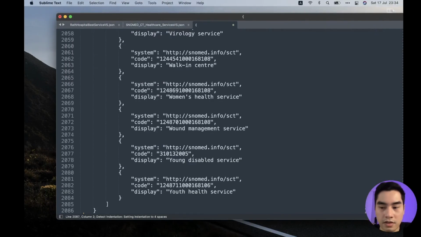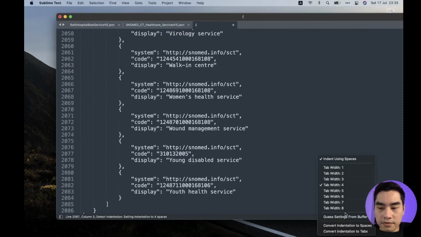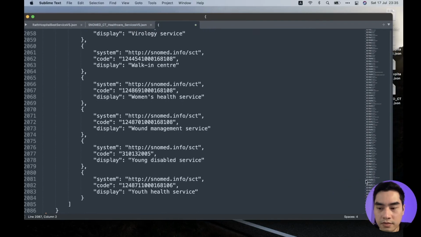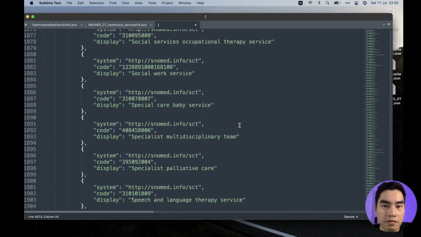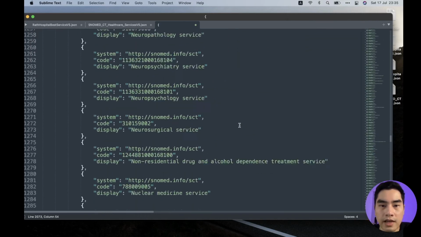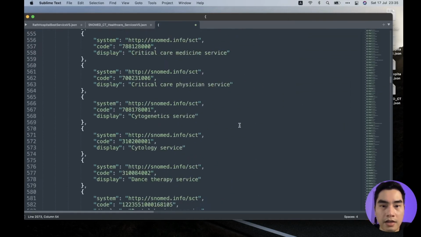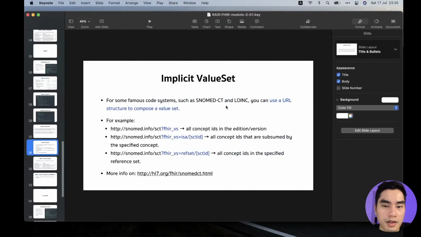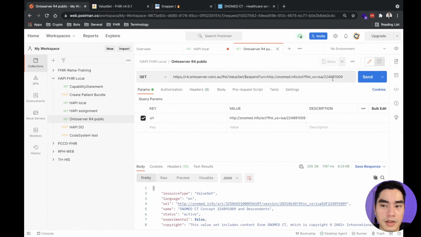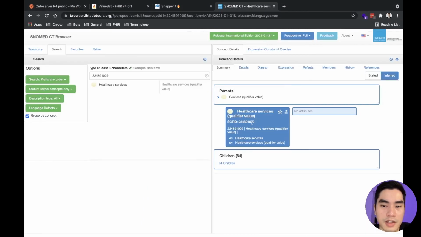If we put show here, we will see that we get all the codes that are the children, the descendants of this particular SNOMED CT ID.